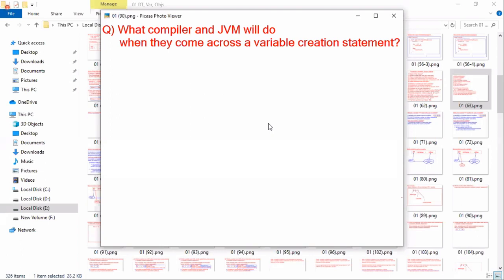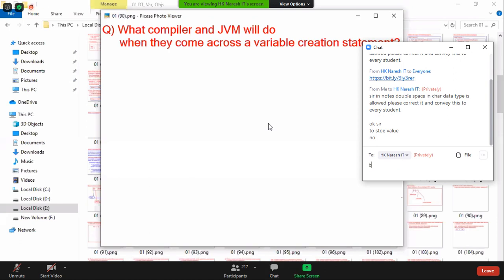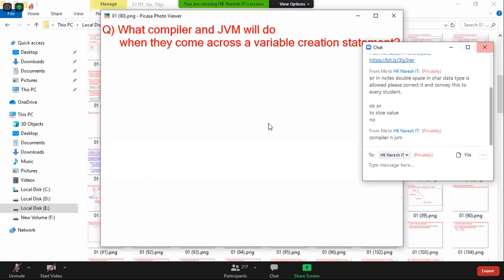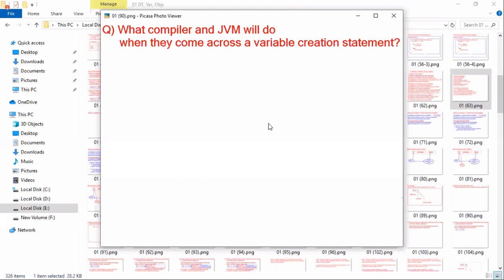If you want to pass an interview, are you writing programs, or are programs given to you? The interviewer prepares a question paper with a set of programs, with multiple choice questions, MCQs. Those questions are given to you, asking what is the output. To answer that, you should think like a compiler and JVM, not like a programmer. To develop a program, you should think like a programmer. To find the output of a given question, you must think like a compiler and JVM.